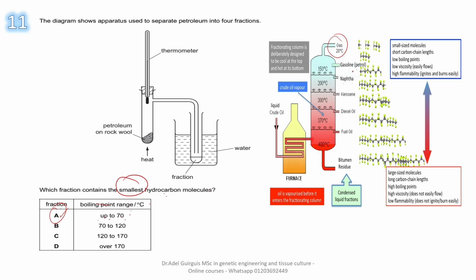Here also look at the boiling point, 20 Celsius. Petrol, for example, here. As we are going downwards, what would happen to the boiling point? It increases gradually in this direction. The smallest hydrocarbon molecules contain fewer carbon atoms. As we go down, the chain of carbon atoms increases in length. So the answer is A.